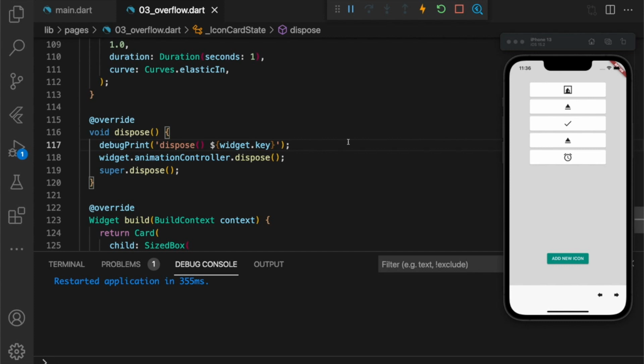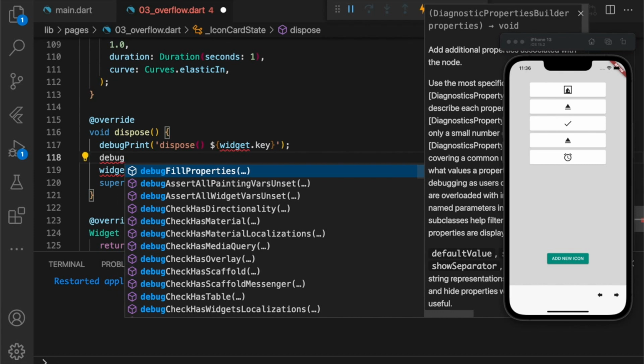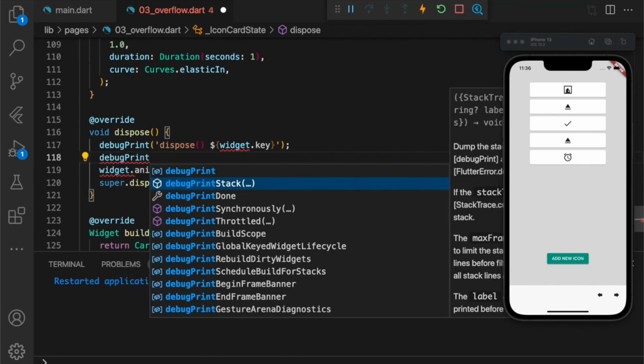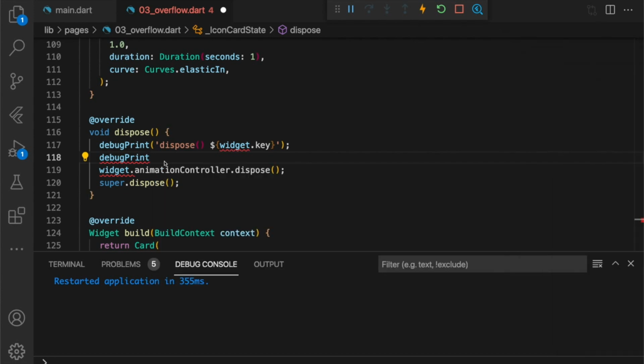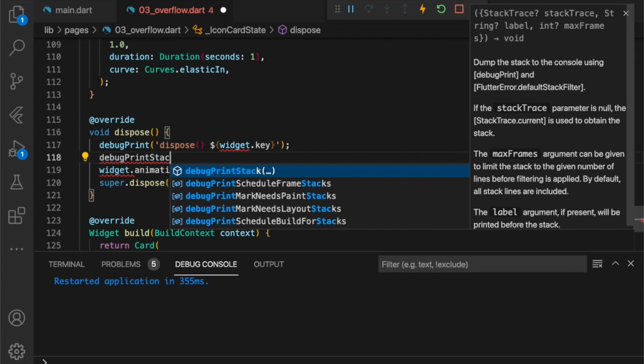Of course, we can use debugPrint, but there are more specialized debugPrint utilities. DebugPrint stack, for example, can be used, and let me remove iPhone simulator. DebugPrint stack can be used to print out a stack trace in a nice form, similarly to what we've seen in the default output by Flutter SDK. This is really useful in catch clauses, where we can inspect the stack trace of an error and see where the cause actually was.